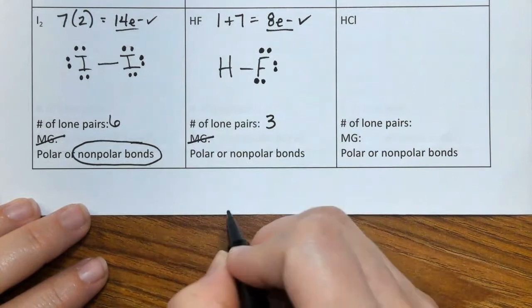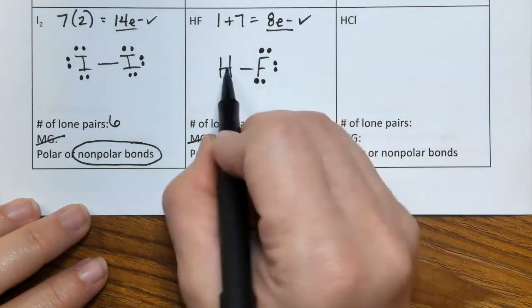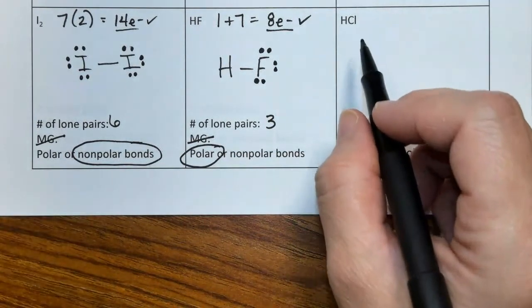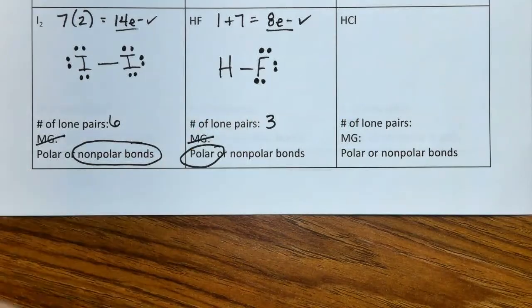Don't worry about the geometry. Since these are different, they're going to be polar. That's kind of the quick way to tell that. Okay, so I'll let you do HCl. It's going to be similar to HF.